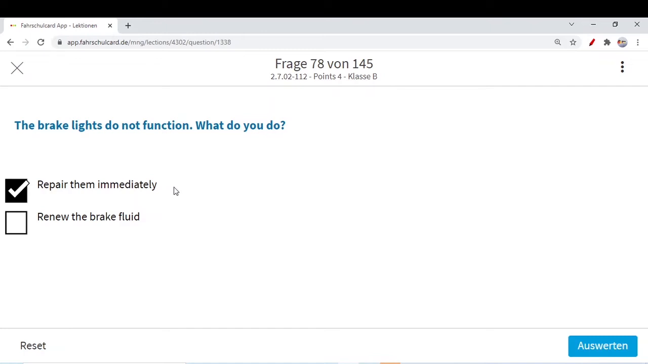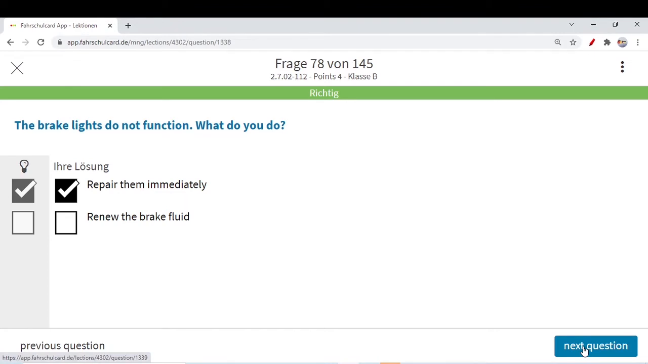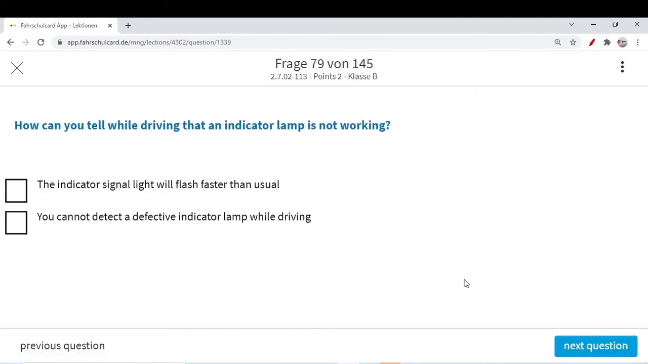Renew the brake fluid. We have discussed the brake fluid: whenever you feel the brake is too hard to apply, to push, or you are facing much more resistance, the brake is not working properly, you feel some hardness in the brake, then maybe there could be an issue with the brake fluid. But here the brake lights are not functioning, so it's a problem with the brake lights. Repair them immediately. There could be any reason, maybe fuses are blown, or the bulbs are fused, whatsoever. There could be many options, but you have to repair them. Nothing to do with this particular option, that you have to renew the brake fluid.